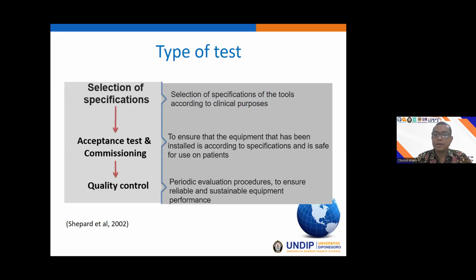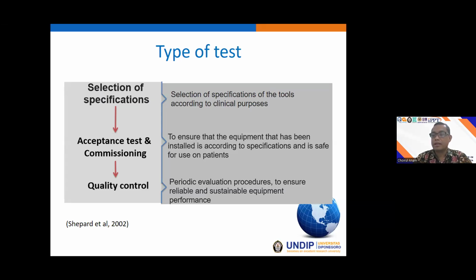And after our CT scanner is used in the clinical setting, quality control should be done on a regular basis. It can be daily, weekly, monthly, semi-annually, or annually. This periodic evaluation is important to ensure sustained equipment performance during use in the clinical setting.